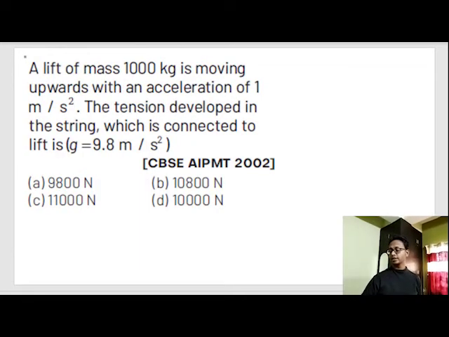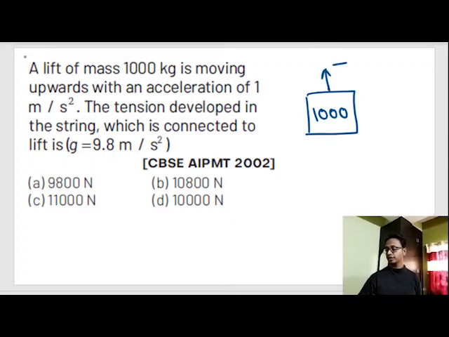A lift of mass 1000 kg is moving upwards with an acceleration of 1 meter per second square. The tension developed in the string is. Okay, this is a lift, 1000 kg. Tension, gravity force. 1000 into 10. This 9.8 is given, but I assumed 10. Okay, let's assume 9.8 only. 1000 into 9.8 is 9800 Newton, and it's moving up with an acceleration of 1 meter per second square.